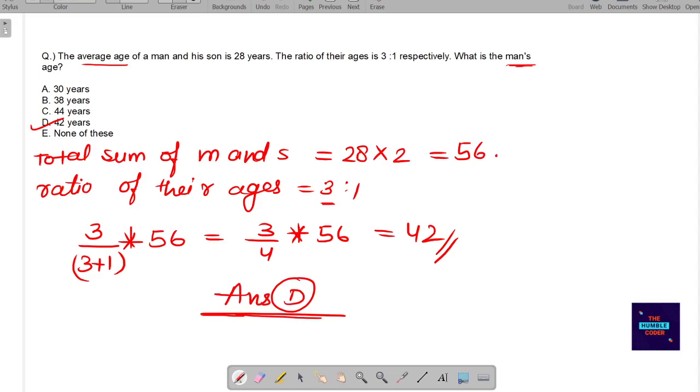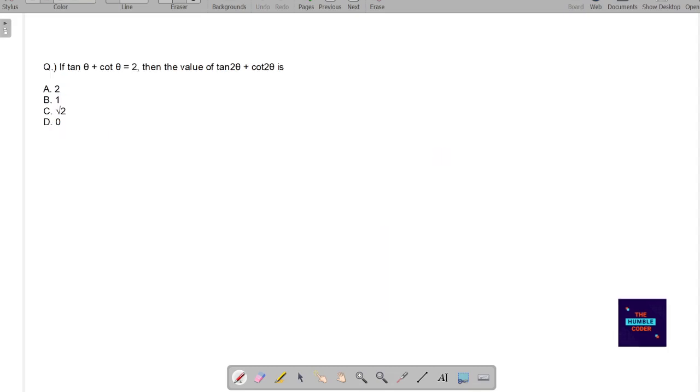So the correct answer for this question is option number D, 42 years. Now let's see the next question. If tan theta plus cot theta equals 2, then the value of tan 2 theta plus cot 2 theta is. So basically, we have to solve this equation somehow to get the answer for this value.